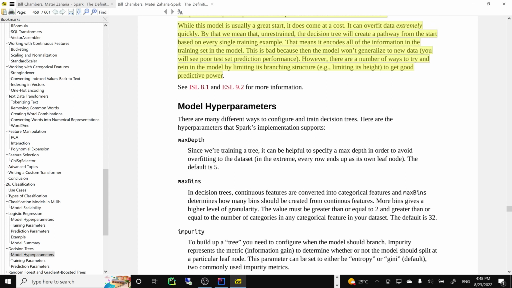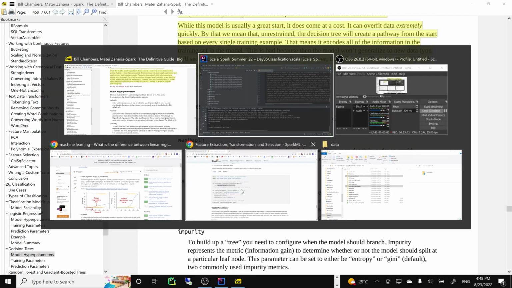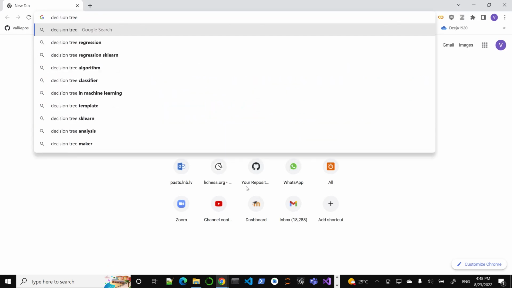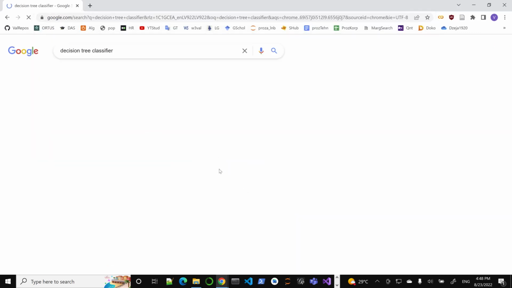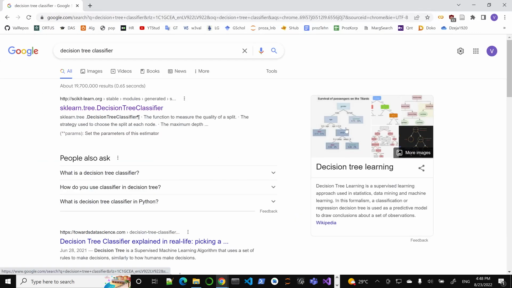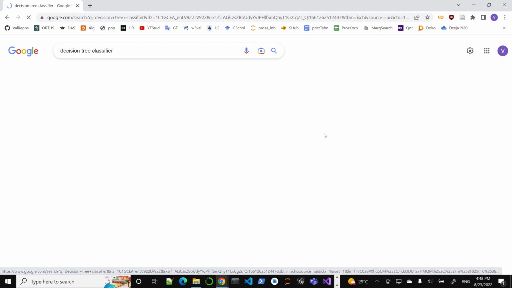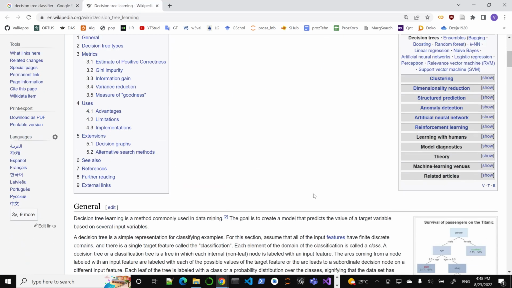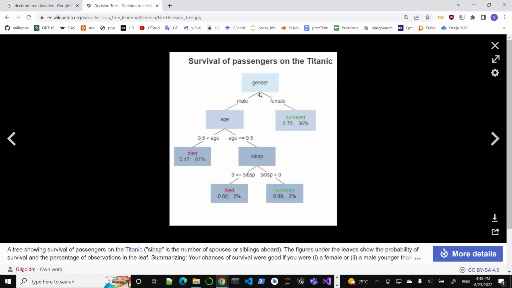So maybe I'll show you what a decision tree looks like. A decision tree classifier looks something like this. In Wikipedia, it can give you a pretty nice picture. You've seen something like this, with yes and no branches. This is a decision tree for a pretty morbid topic: survival of passengers on the Titanic.